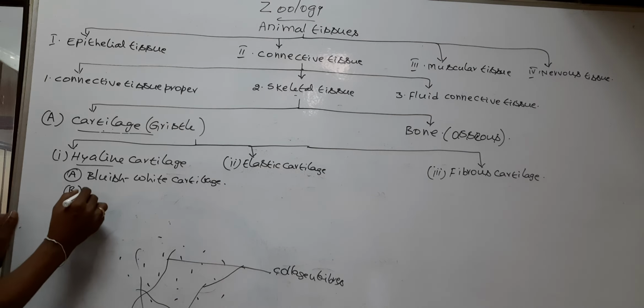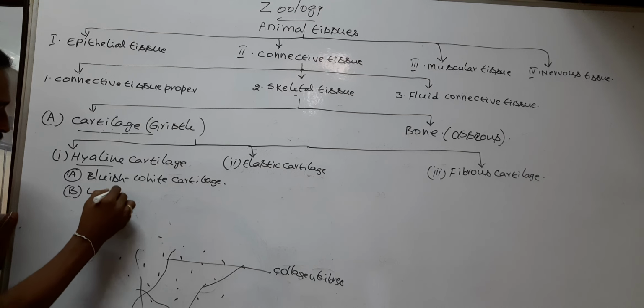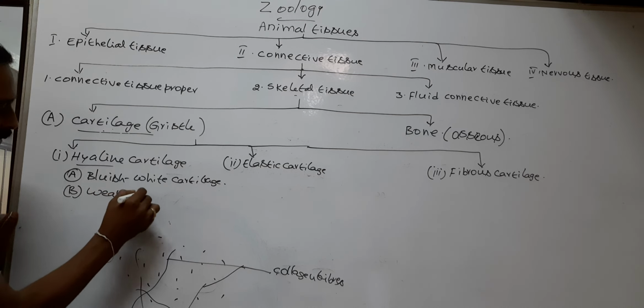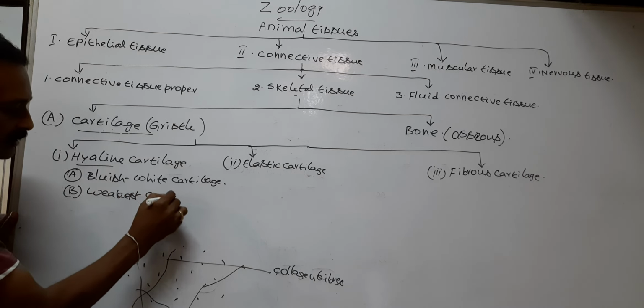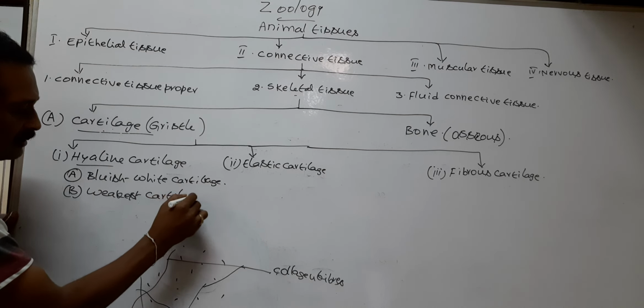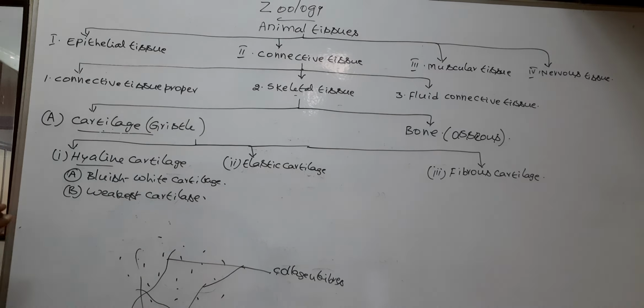So hyaline cartilage is the weakest cartilage.